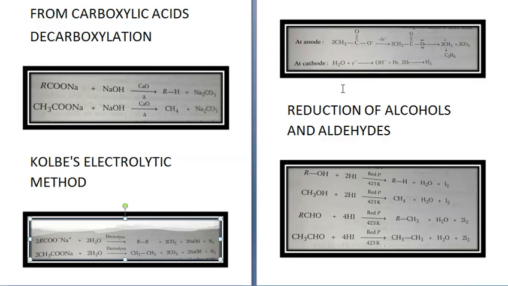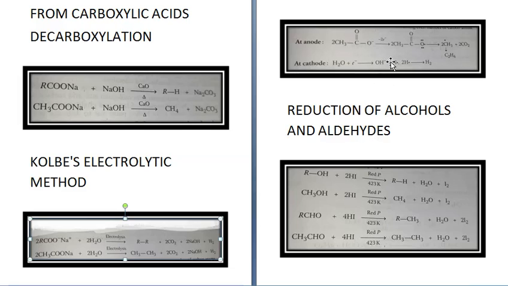So this was O minus initially, it had 1 electron extra. It will release those electrons, get converted into CH3COO, which in turn gets converted into ethane plus 2CO2. Now next is, this was about the Kolbe's electrolytic method.